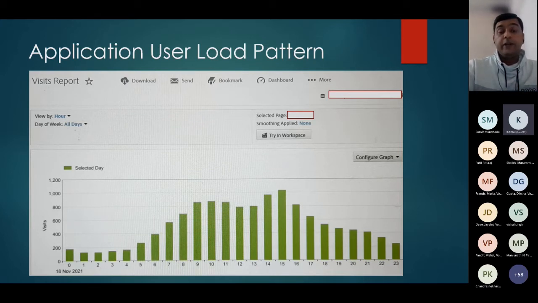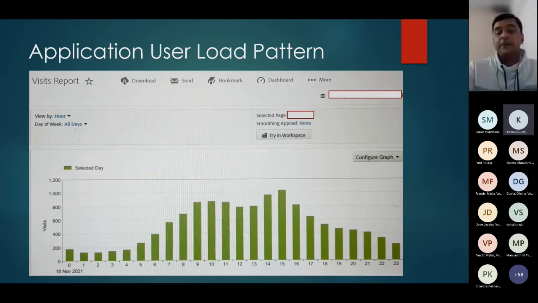The graph I've presented here is for a financial application working in the trading market in the UK. The UK trading market runs from 8 a.m. to 6 p.m. in the evening. So if you can see in the graph as well, the increase in the user visits or user load starts from 7 a.m., and after 6 p.m. these user loads are minimal, so during the business hours we have a higher load.